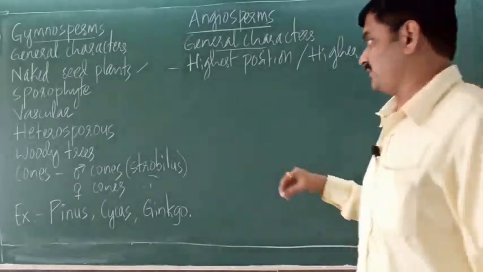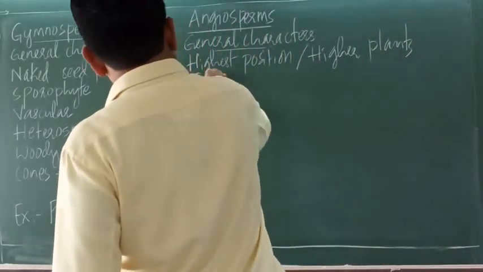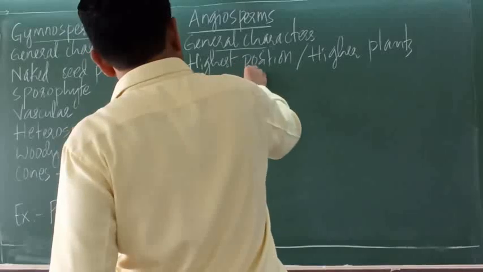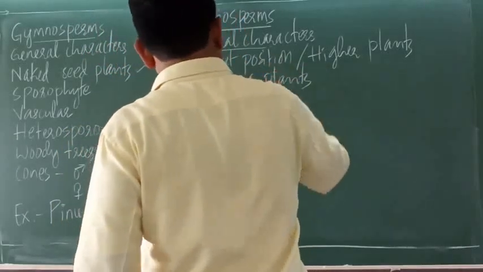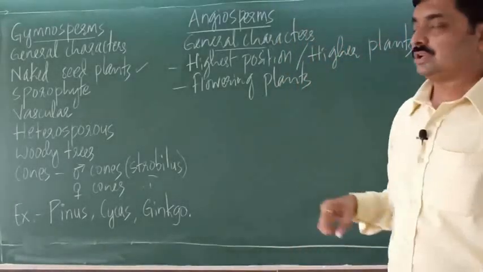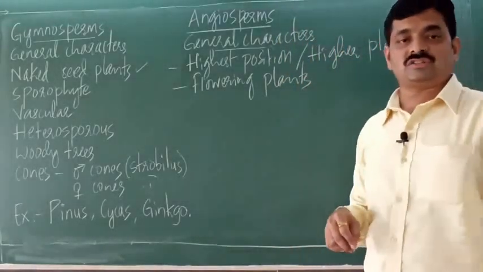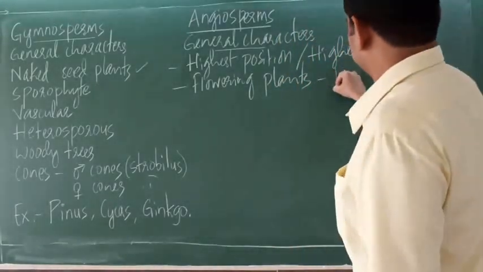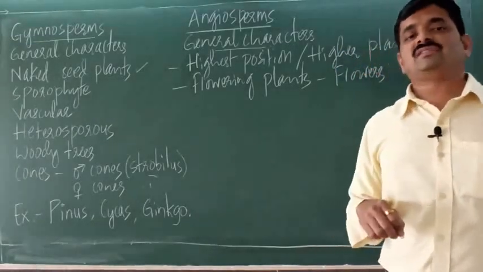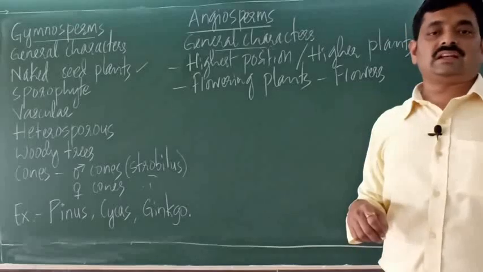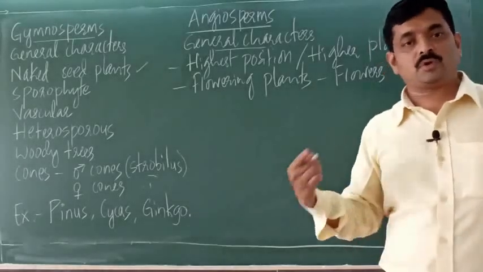Angiosperms are commonly called flowering plants because they produce flowers, right? So flower is a modified shoot that is meant for sexual reproduction.